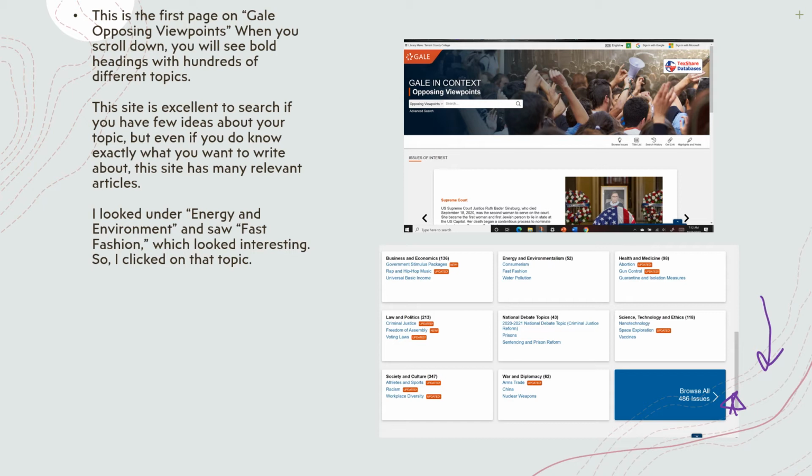And even if you know exactly what you want to write about, this one can certainly help you narrow it down into something doable for a 1,000 to 1,500 word essay. So what I chose was fast fashion. I looked under energy and environmentalism right here, and I saw fast fashion right there, which looked interesting to me, so I clicked on that topic. And what comes next will be what you see after you click fast fashion.